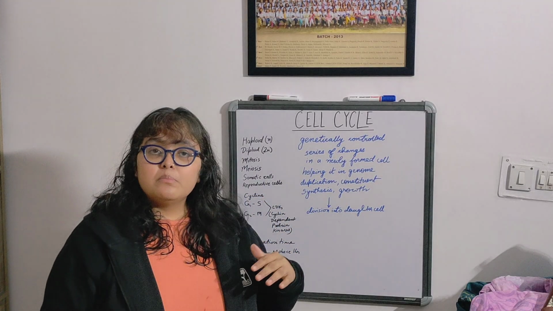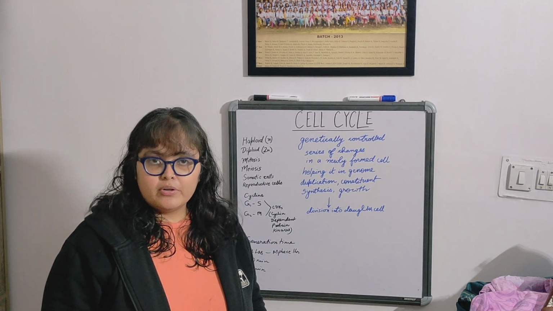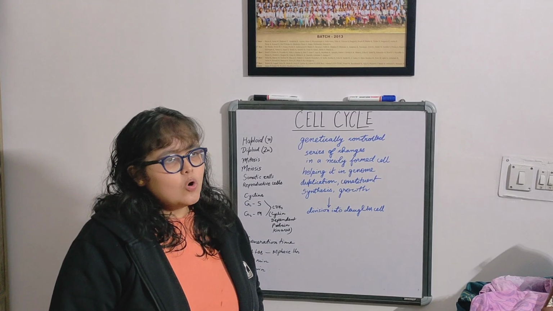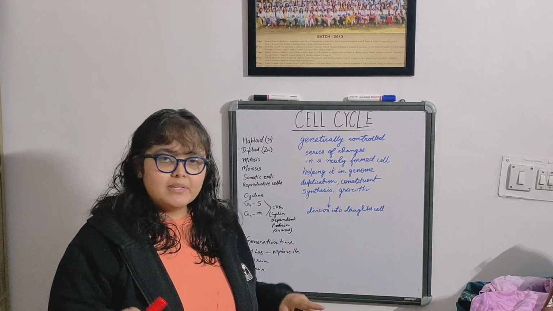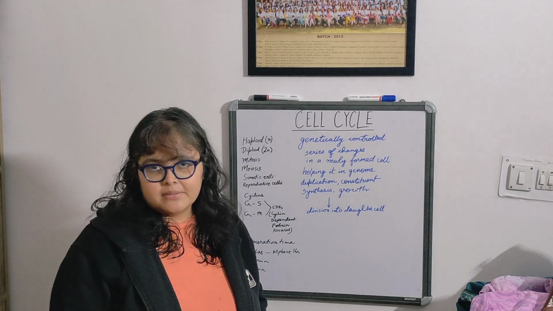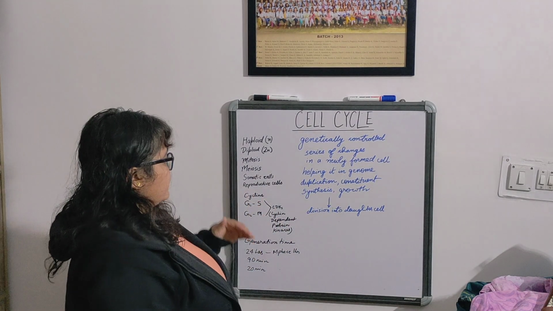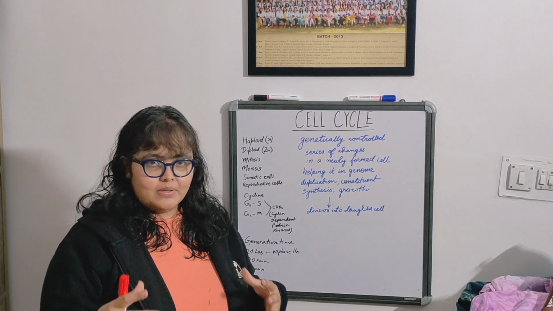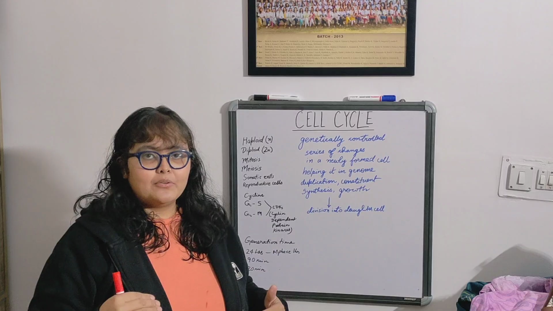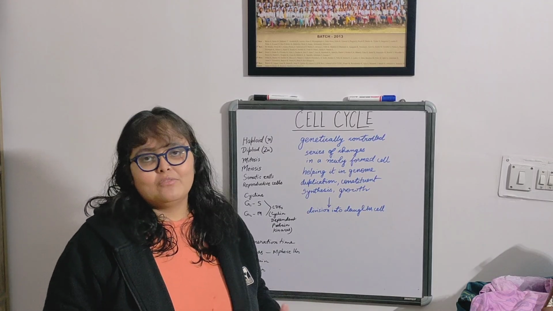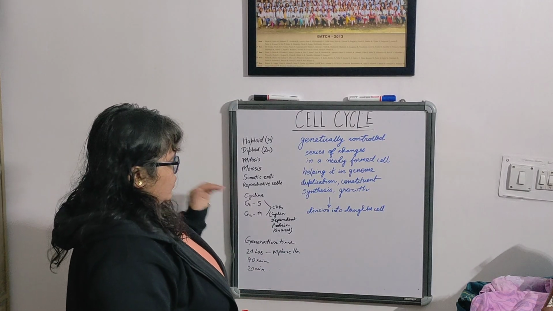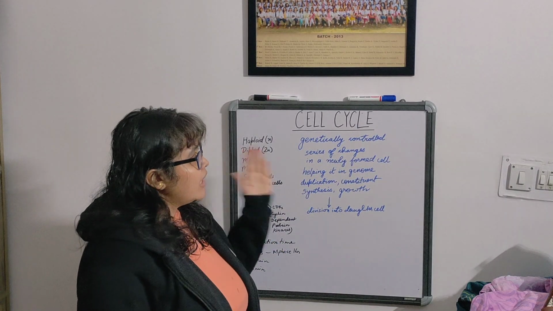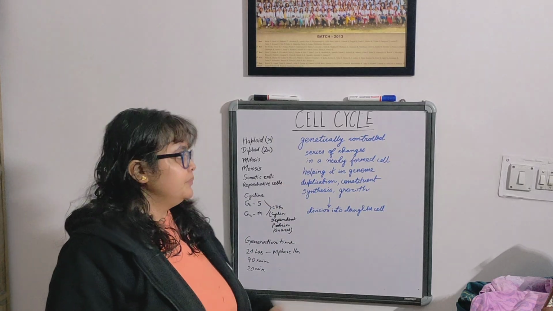So, which cells of our body undergo mitosis? The somatic cells. That is, all other cells except the gametes. The gametes are reproductive cells. Okay, so gametes are produced by meiosis, or there are some cells there which will undergo meiosis and produce gametes in our reproductive organs. Okay, so keeping these terms in our minds, we'll now study about the cell cycle.